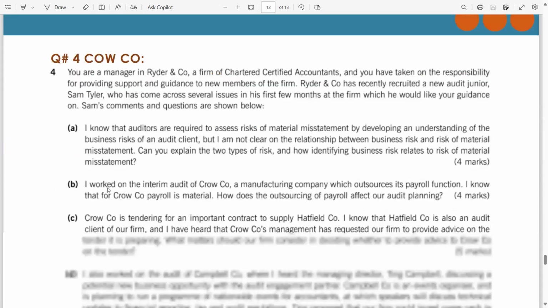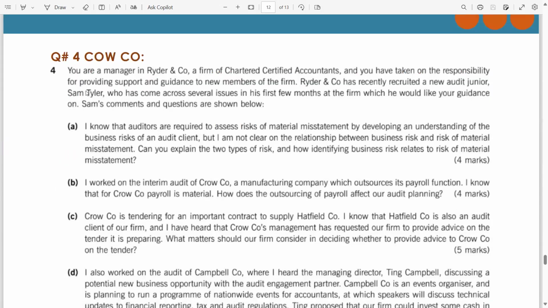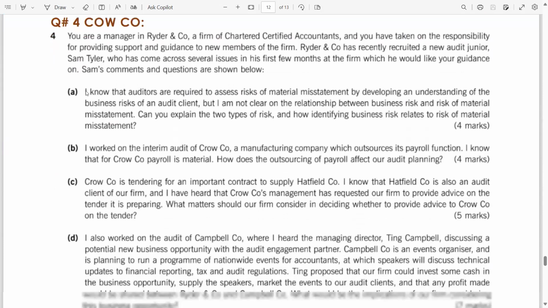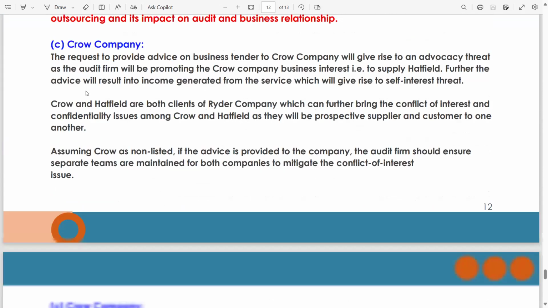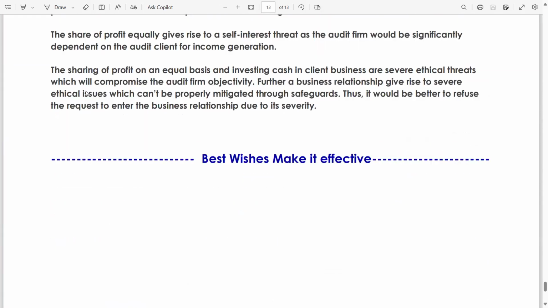Now we are left with the last question, which is question 4, Cow company. This is the easy question. I would like you to solve all these parts, even though I have written down the answer of parts C and D for your understanding.